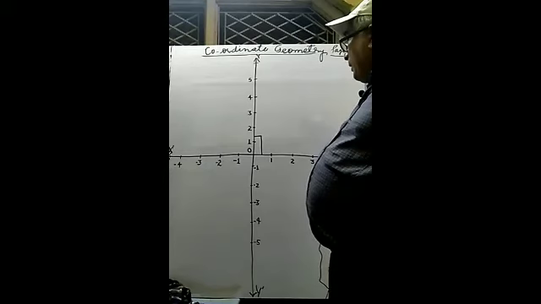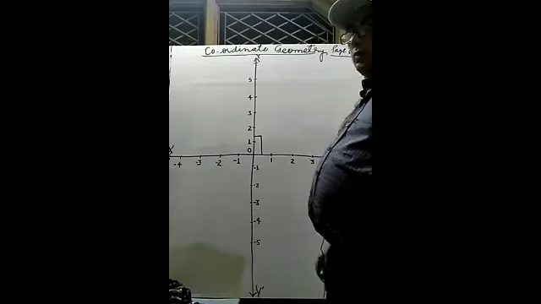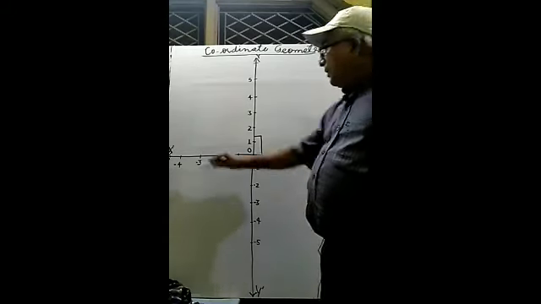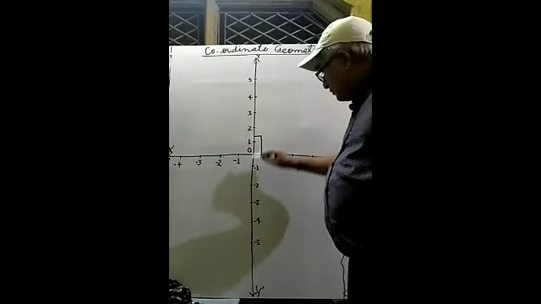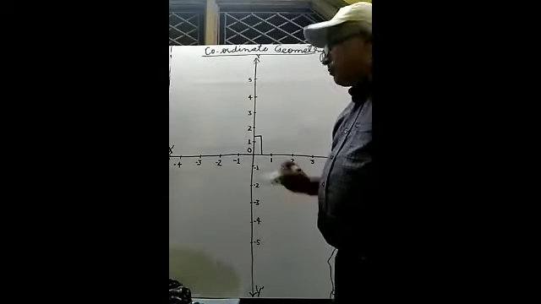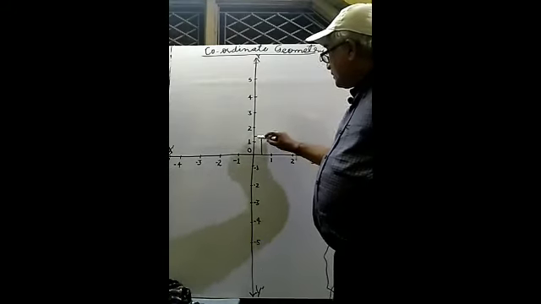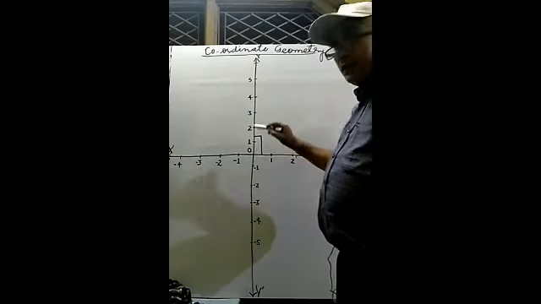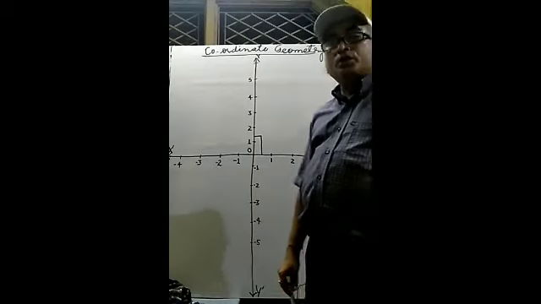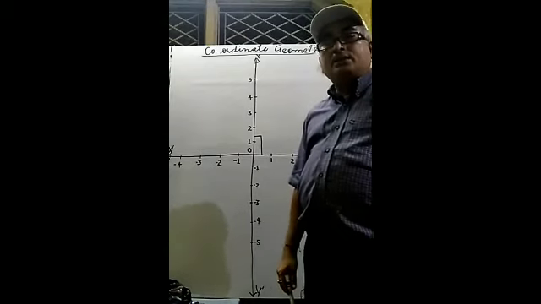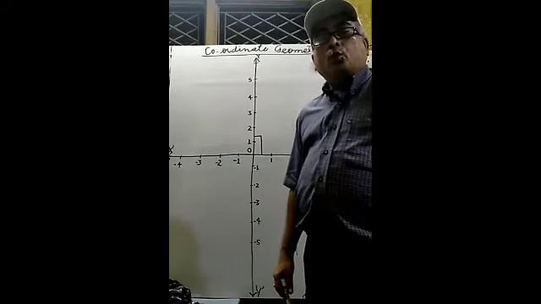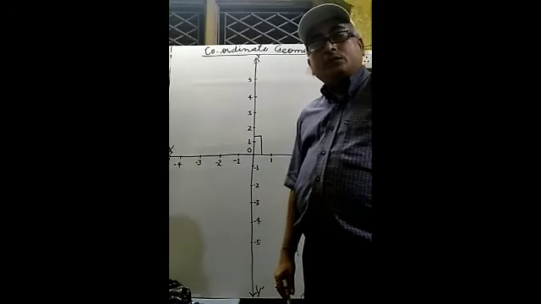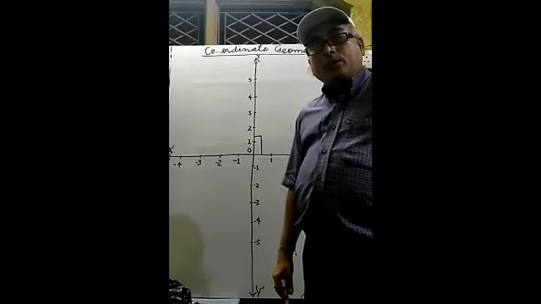We were talking about two perpendicular lines. One is horizontal, the second one is vertical. Between these two lines, there is a formation of 90 degrees. And you have studied, if two lines intersect at 90 degrees, what are these lines called? Can you tell me?